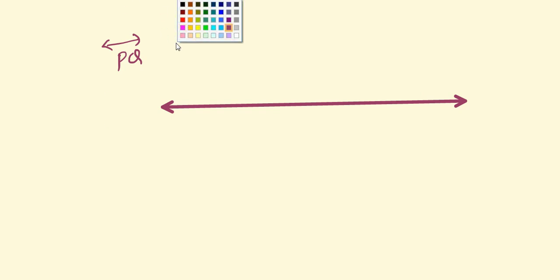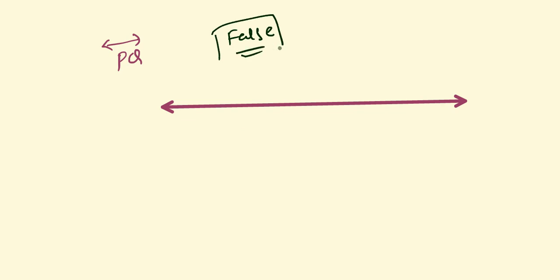Then fifth, 3 points are said to be collinear if they lie in the same plane. So first of all, it's not about the same plane. If 3 points are collinear, that means they have to lie within the same straight line, not the same plane. So this is a false statement, and you have to write that 3 points are collinear points if they are in the same straight line.